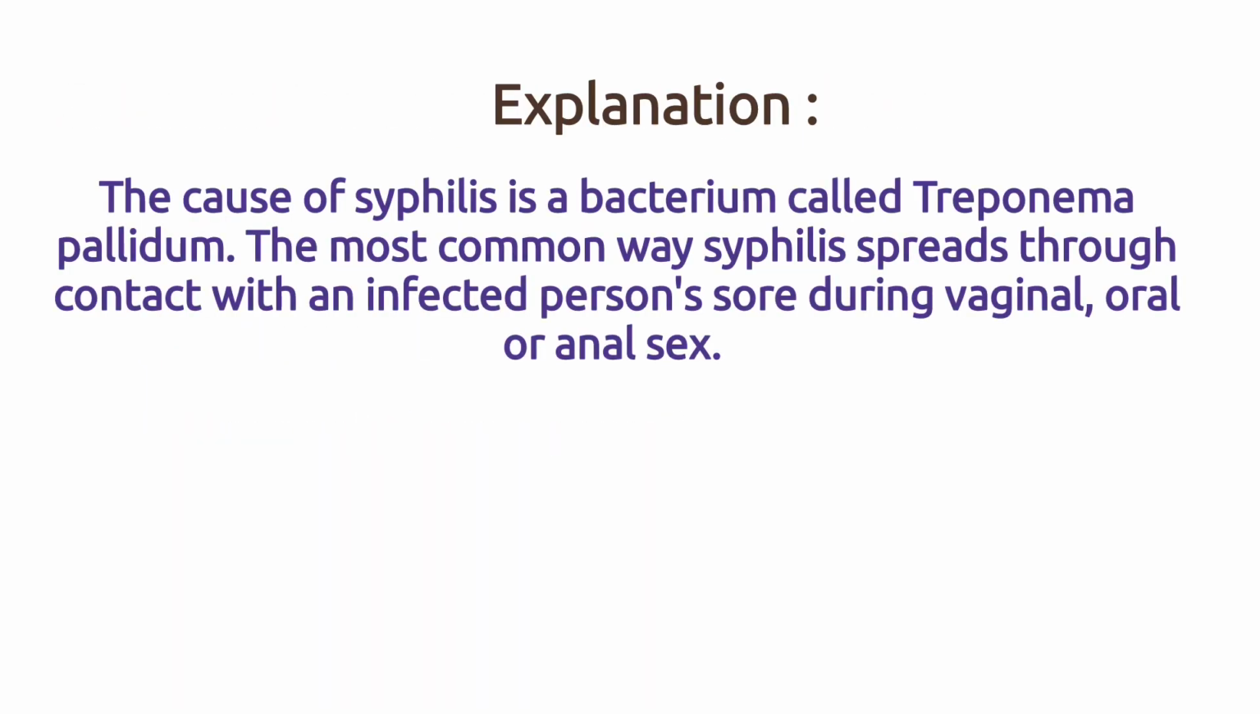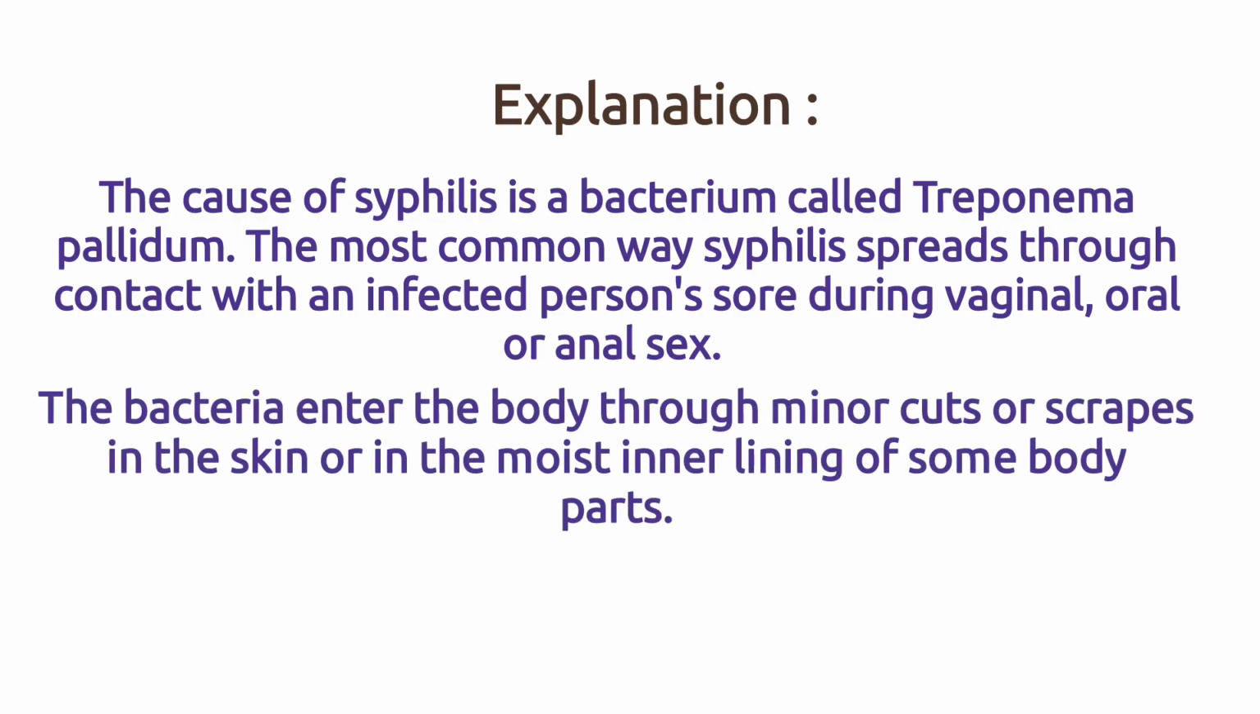The cause of syphilis is a bacterium called Treponema pallidum. The most common way syphilis spreads is through contact with an infected person's sore during vaginal, oral or anal sex. The bacteria enter the body through minor cuts or scrapes in the skin or in the moist inner lining of some body parts.